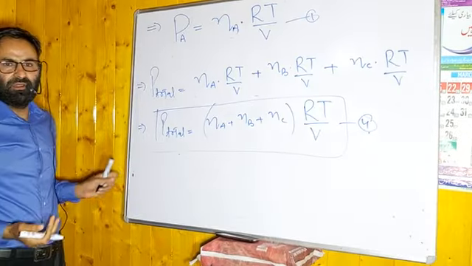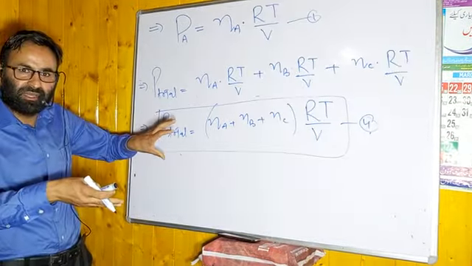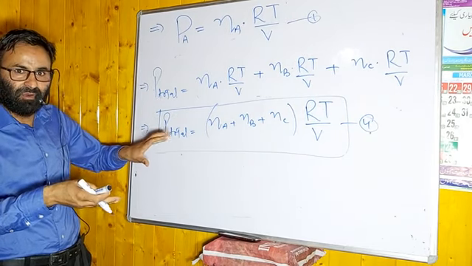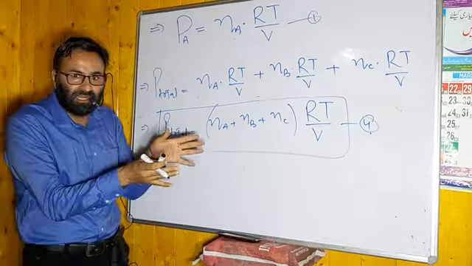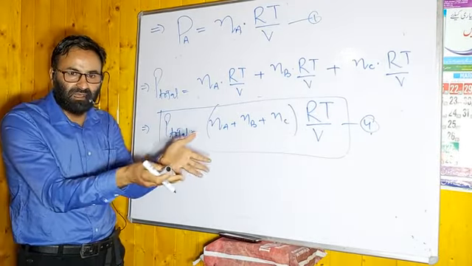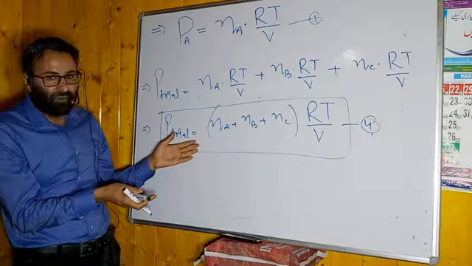Now what we have to determine? We have to determine the value of partial pressure of A with respect to total. ये जो total pressure है इसमें से PA कितना है? We have to calculate that. ये जो total pressure जो मैंने already बोला है इसमें से जो PB है, pressure of B कितना है?